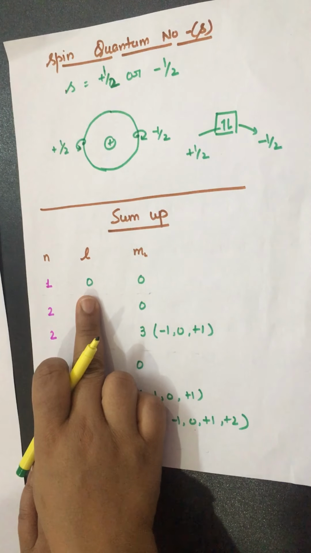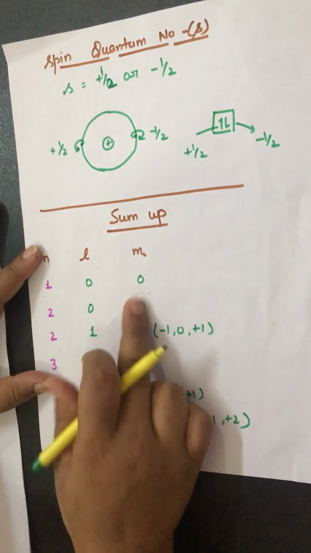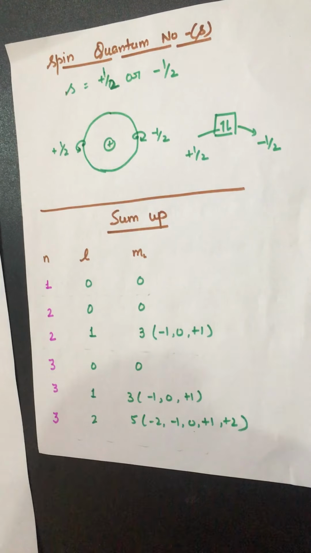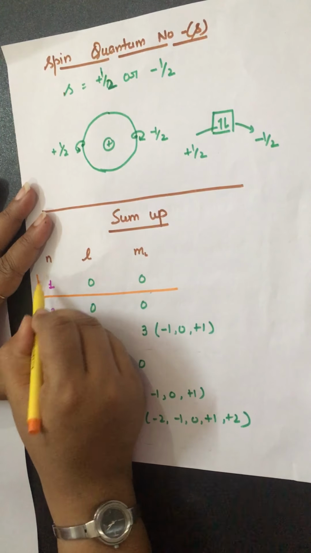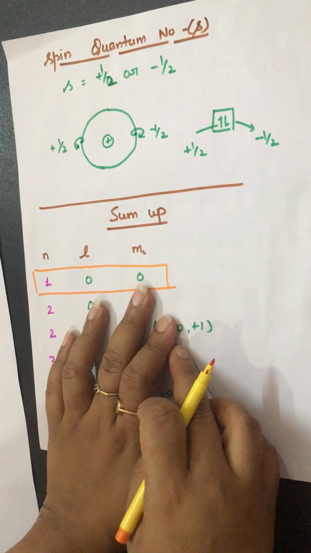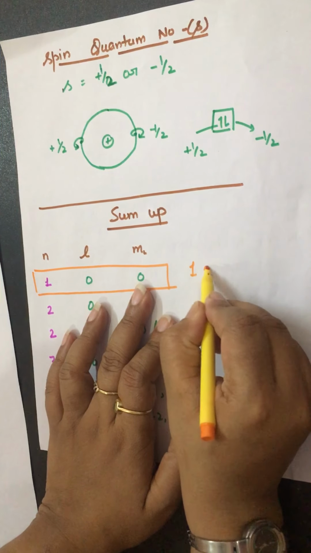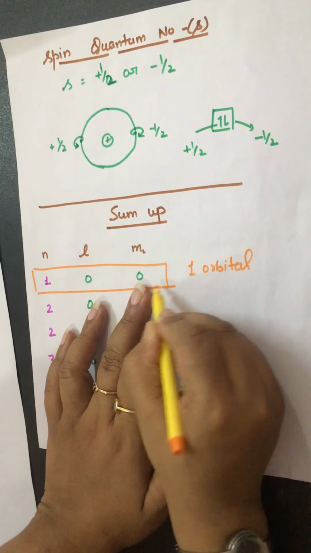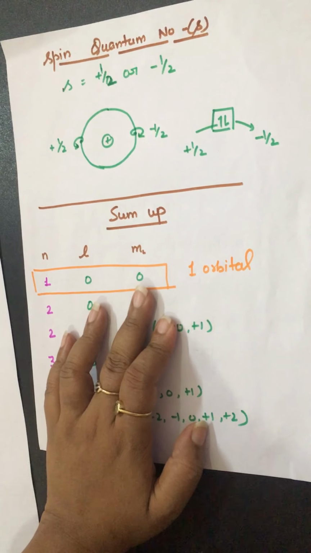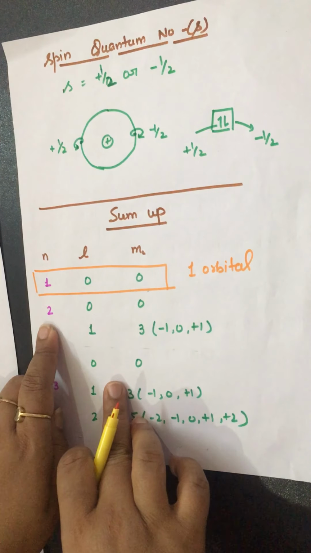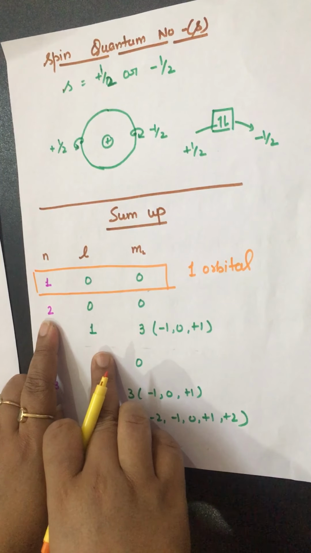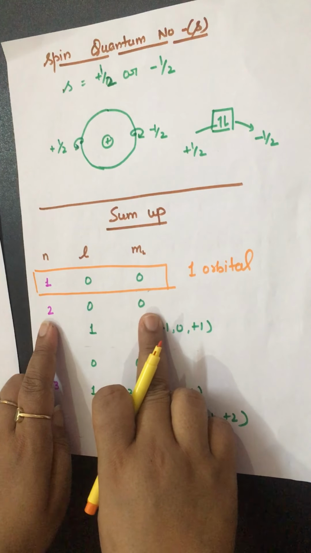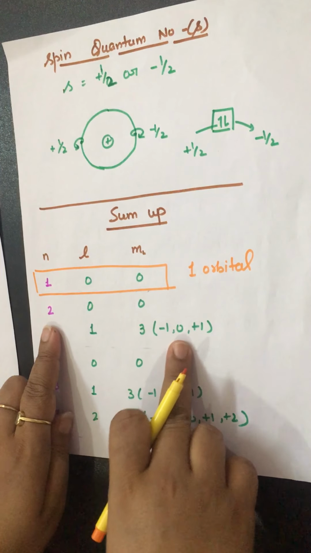N value is 1, L value 0, M value 0. It means first shell. Wait. Let me take the next pen. First shell, this one. First shell has how many orbitals? Only one orbital. Okay. First shell has how many orbitals? Only one. Now we come to know about the second. If N value is 2, L values may be 0 and 1. और L value 0 के लिए 1 orbital और L value 1 के लिए 3 orbitals.